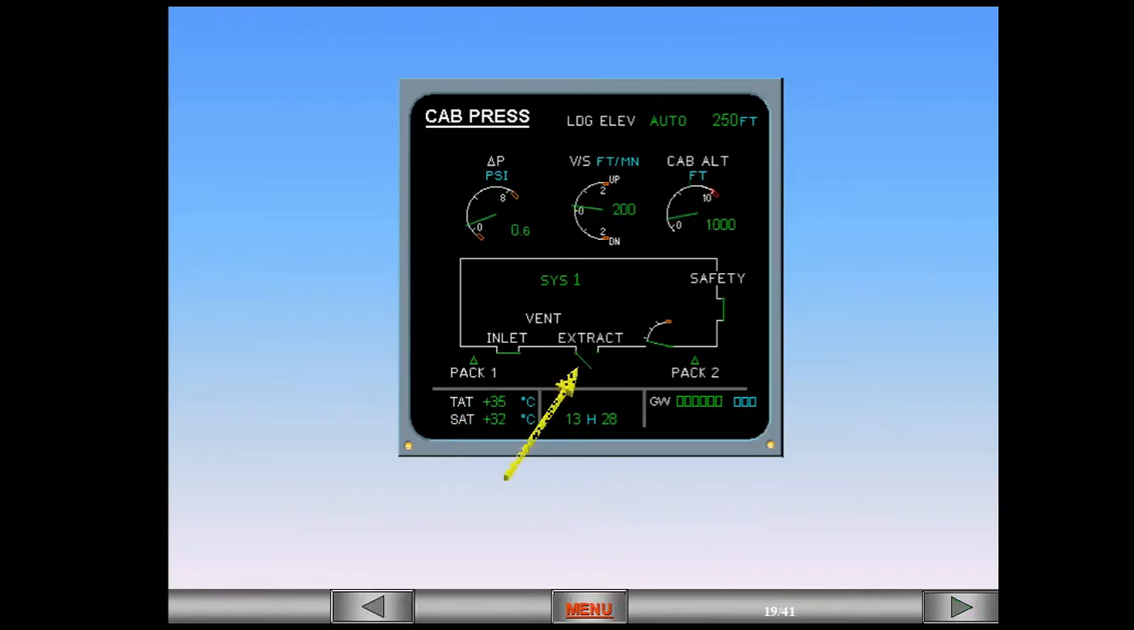When the small internal flap on the extract valve is open, the extract valve indication is in an intermediate position. This is the intermediate configuration, and this configuration can only occur in flight.